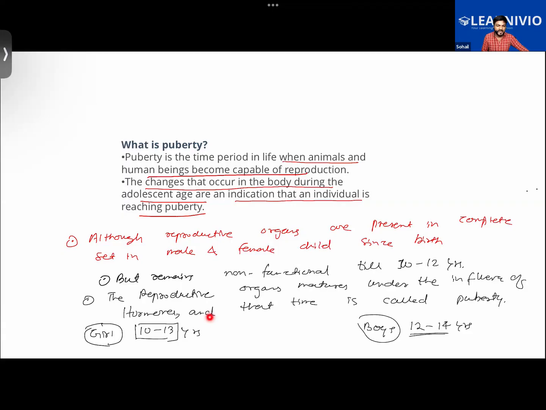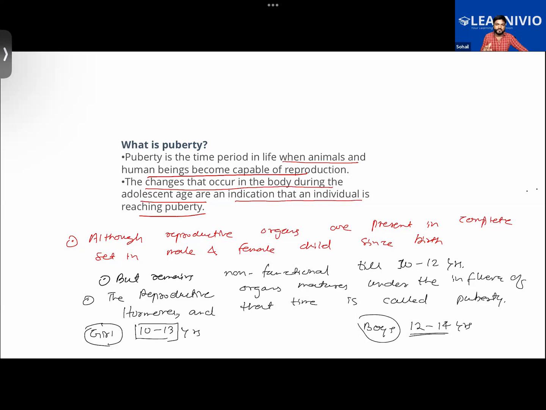At that time the reproductive organs become mature, and hormones are responsible for bringing about these changes. Some hormones are produced in their body that make their reproductive organs mature.